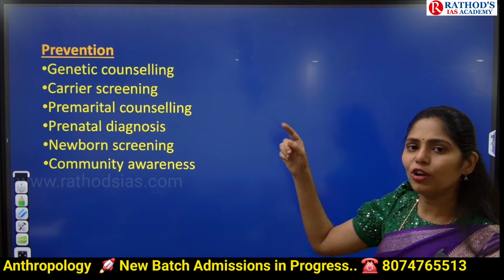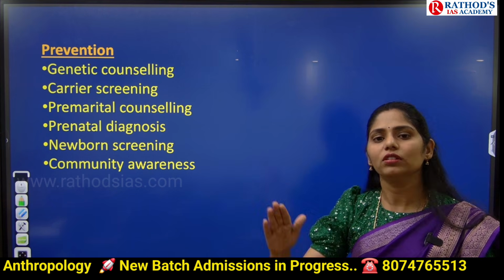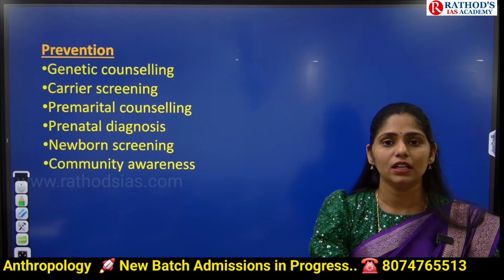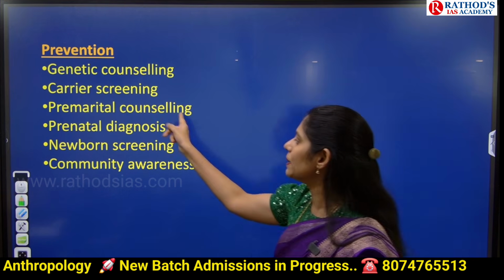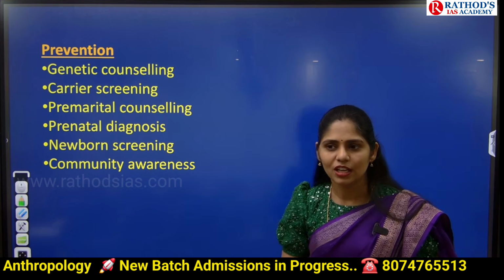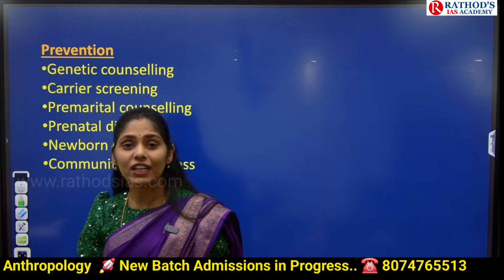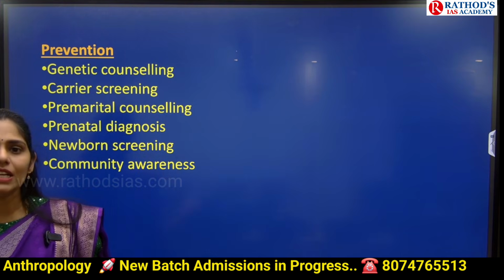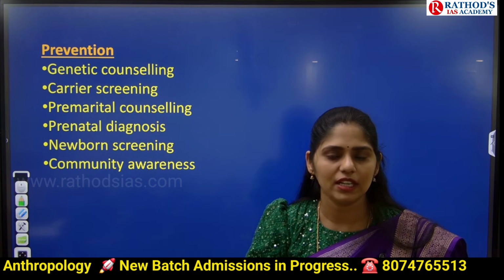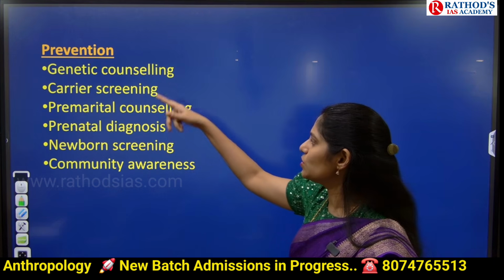Okay, so if you go for that kind of high-end genetic test before the delivery, we can identify whether the babies are carrying any genetic disease or not. That is called prenatal diagnosis, but this test is somewhat costly. For one baby, I paid 24,000. For 2 babies, I paid around 48,000 for the test, and we sent the samples to America. Nowadays we have such high-end tests, and we can analyze exactly what the condition of the baby is. That is one kind of prevention.